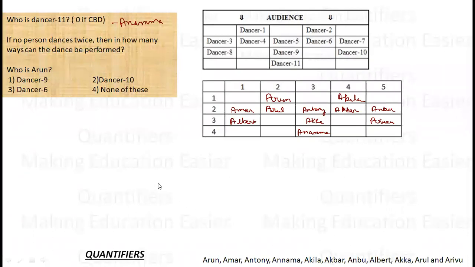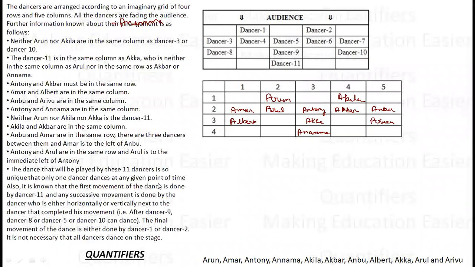Second. No dancer dances twice, then in how many ways can the dance be performed? Okay, so there was one important piece of information given about the dance that we missed. The dance will be played by the 11 dancers in such a unique way that only one dancer can dance at a given point of time. Also, it is known that the first movement of the dance is done by dancer 11. So the dance starts from here, from Anama. And any successive movement is done by the dancer who is either horizontally or vertically next to the dancer who completed his movement. So after Anama, I can go to Akka or I can go to Antony.